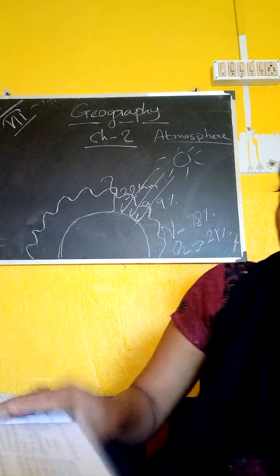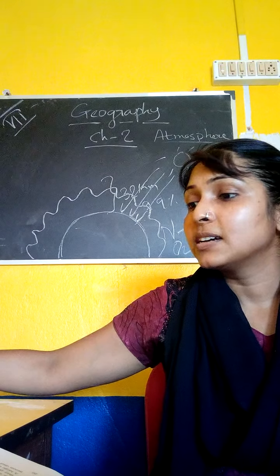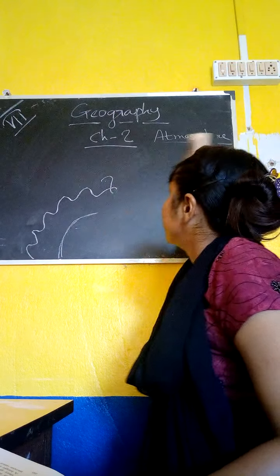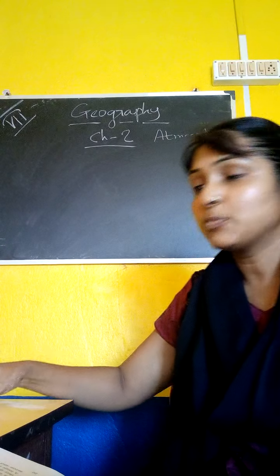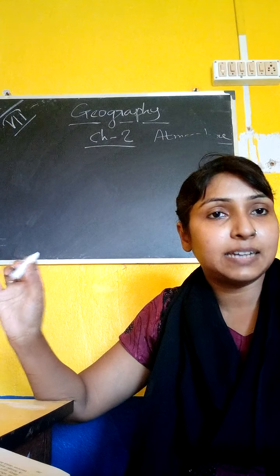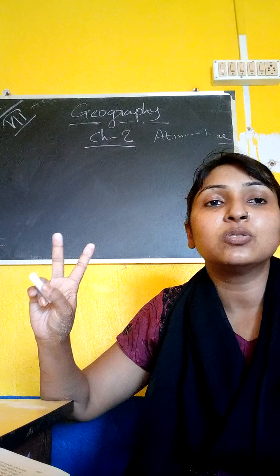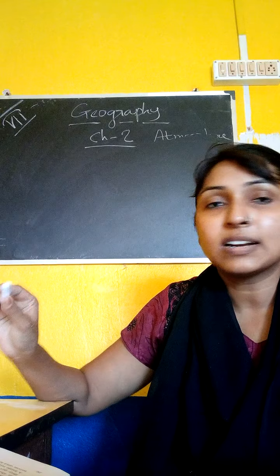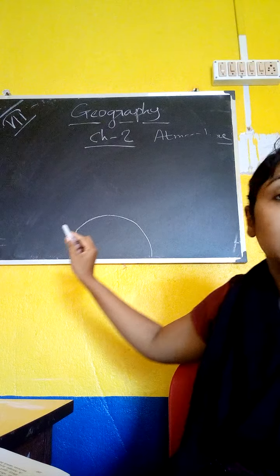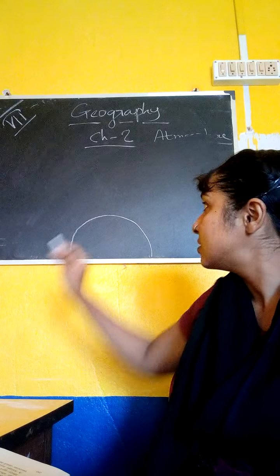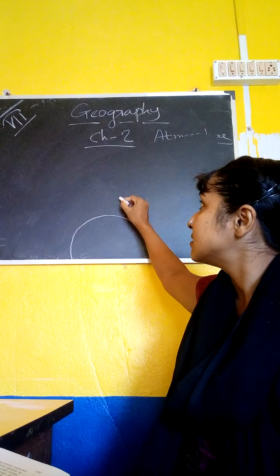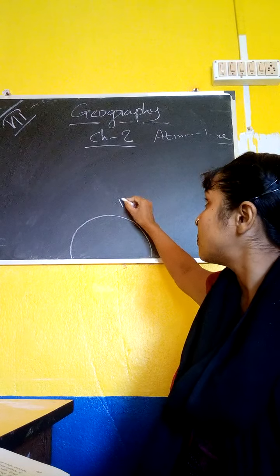Okay, so come to the next point, that is the structure of the Earth's atmosphere. What is the structure of the atmosphere? Based on density and temperature, the atmosphere is divided into 4 main parts. What are the 4 parts? The first is the part on our Earth. Over it there is a layer called the troposphere.